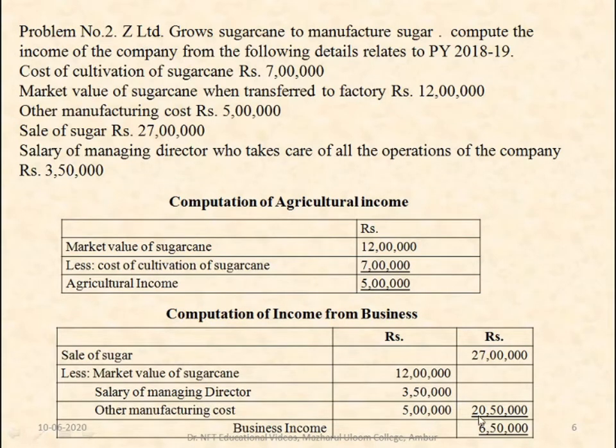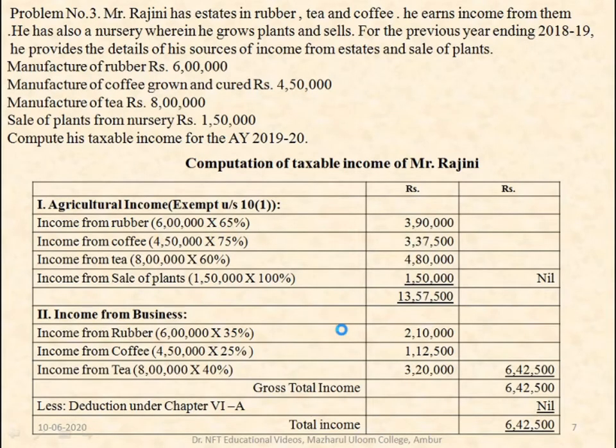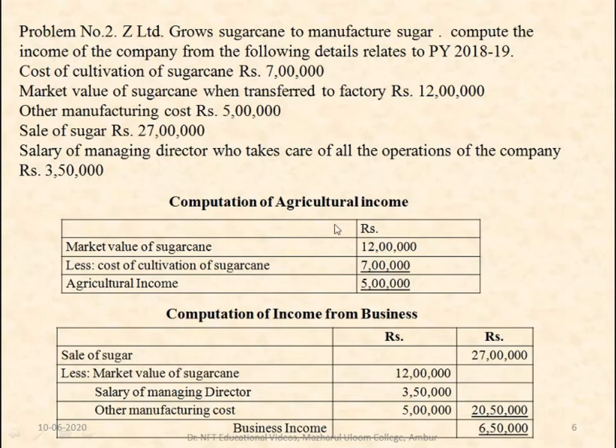Altogether, it is around 20 lakh 50,000. From the sale of sugar, if you deduct all the expenses incurred, that is 20 lakh 50,000, you get the business income of 6 lakh 50,000. This is how you have to compute the agricultural income as well as business income separately.